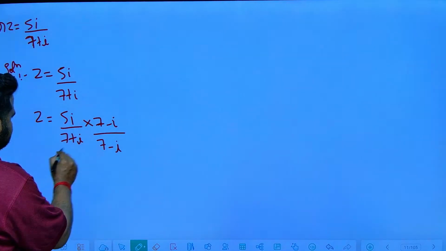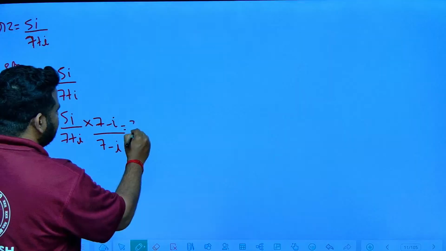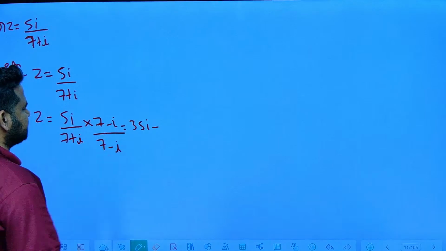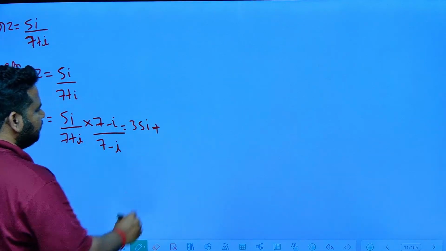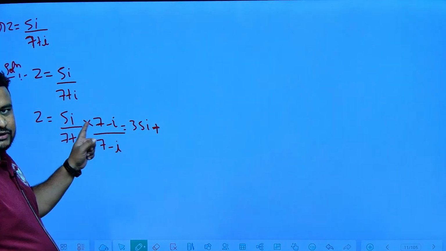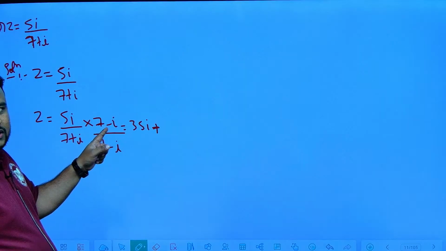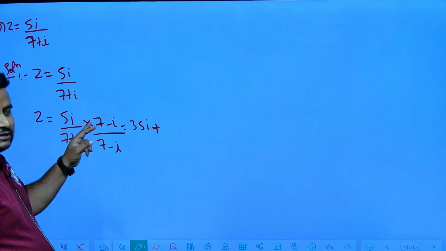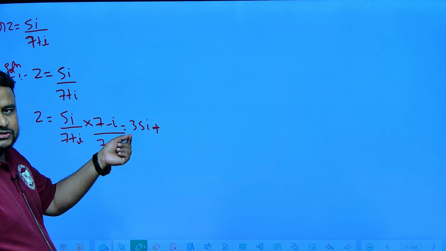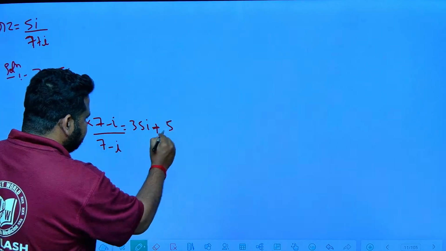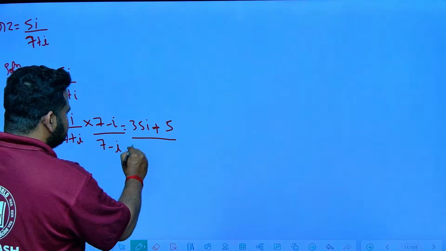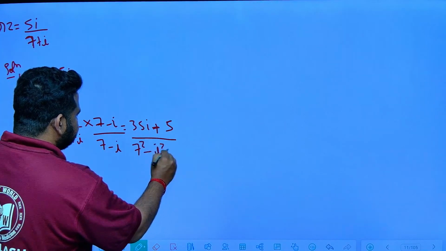So what will I get here? 5 into 7 is 35i, and 5i into i is 5i square. Minus into minus becomes plus. But i square is minus 1, so this will become 5. In the denominator, a plus b into a minus b is a square minus b square. This will become 7 square minus i square.